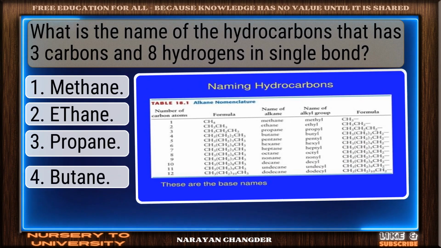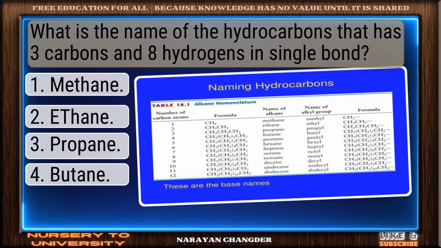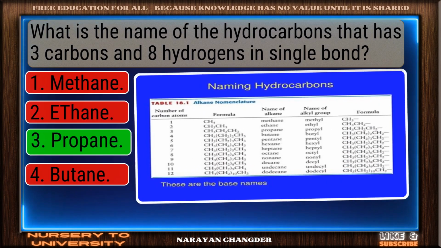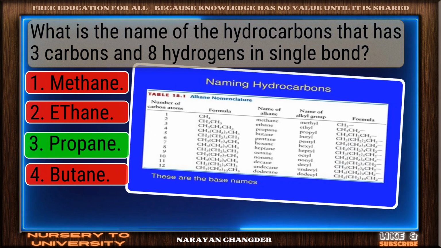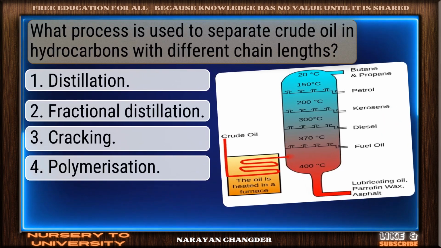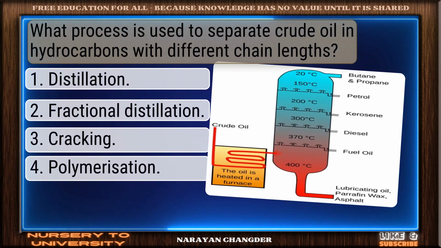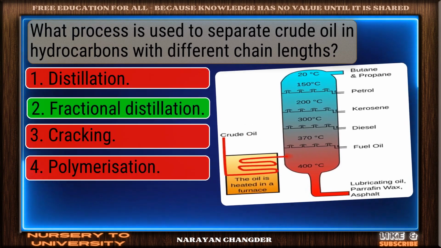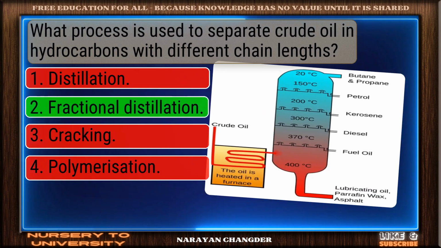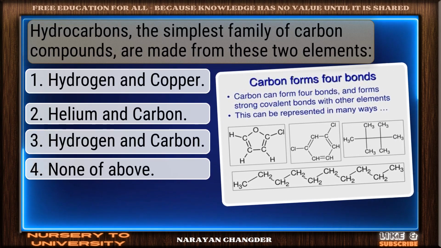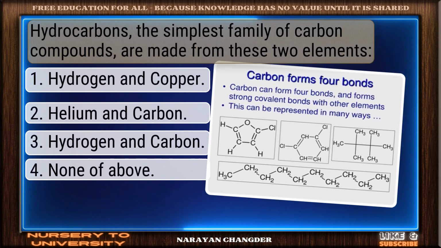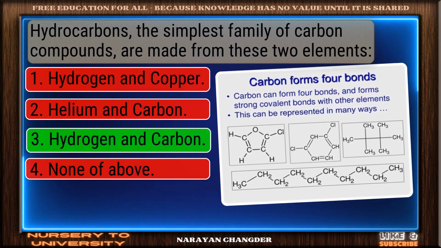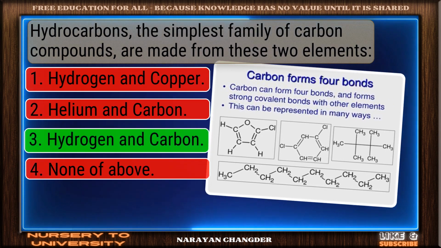What is the name of the hydrocarbon that has 3 carbons and 8 hydrogens in single bonds? Well reasoned. Propane is the correct choice. What process is used to separate crude oil into hydrocarbons with different chain lengths? Smart move. Fractional distillation is an accurate answer. Hydrocarbons, the simplest family of carbon compounds, are made from these 2 elements. Nice selection. Hydrogen and carbon is the correct and valid answer.